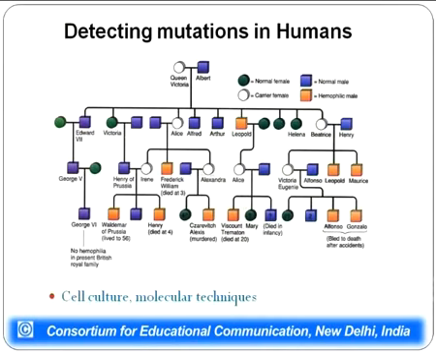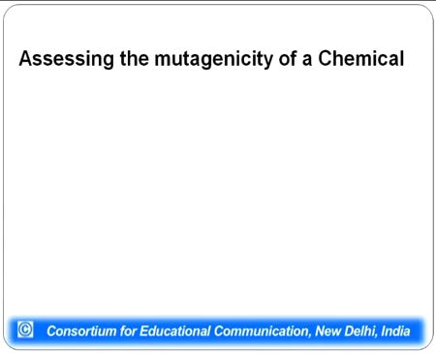In humans, mutation can be detected using a pedigree chart. It's a very well-known chart of the hemophilia disease in Queen Victoria's family, and pedigree charts can be used to find out in which particular generation mutation has occurred, and how it has passed on from one generation to another. Nowadays, cell culture techniques and molecular techniques can also be used to find out which gene codes for which protein and how mutations occur under various circumstances.